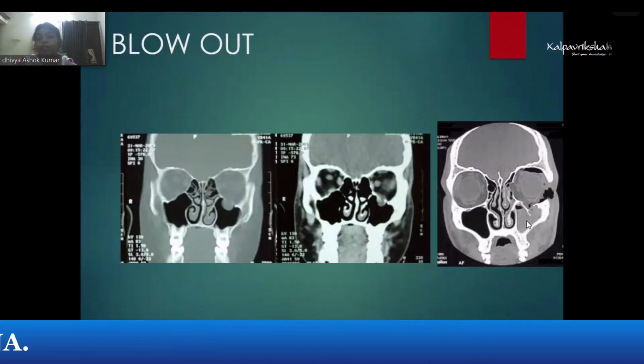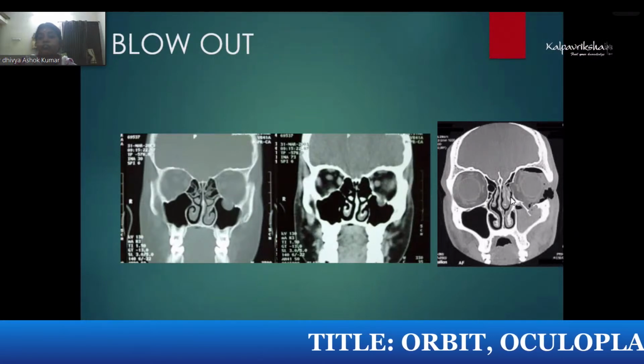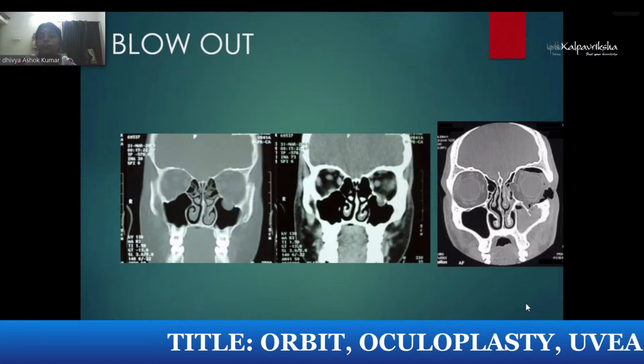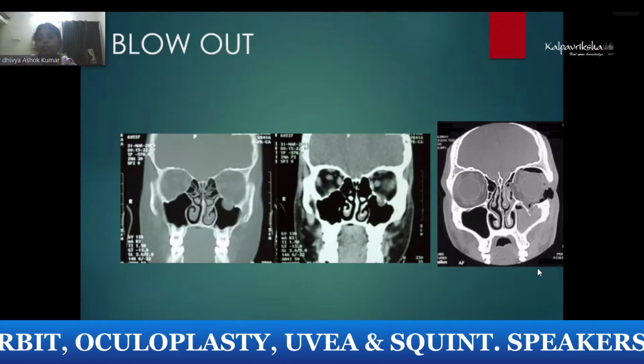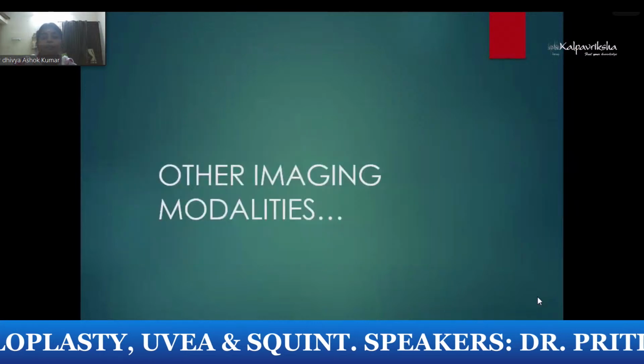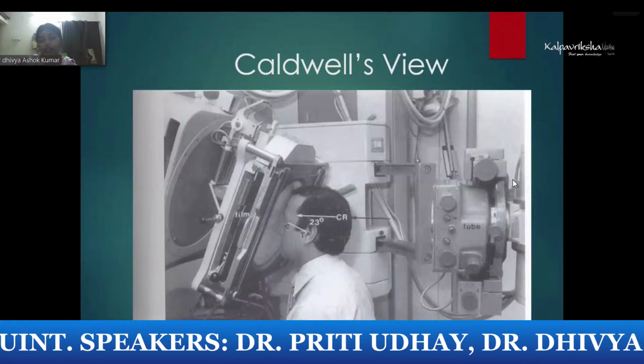There is hemosinus in the maxillary antrum. The sinus here is also filled with blood. So this patient should be instructed not to blow the nose. Otherwise, we will have more air entering into the orbit, producing a pressure effect on the optic nerve. So now these are the common MRI and CT scans you will be shown.